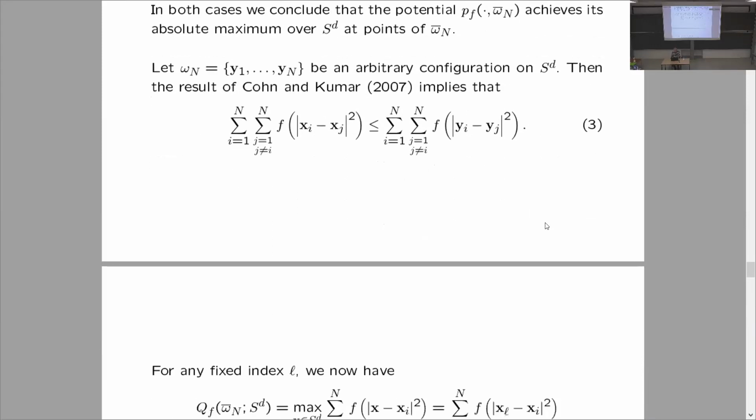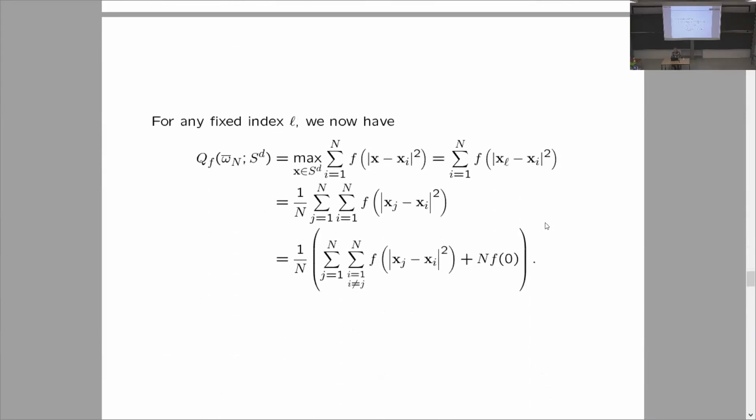We have this from the result of Cohn-Kumar, and then we start with the absolute maximum of omega n bar. It is the maximum over all x of this potential. And now we use the fact that the maximum is attained at a point of the configuration. Let that be x_l, for some l. But I can write this as an average of the energy, right? I can average it over all l with the same value, the same absolute maximum.